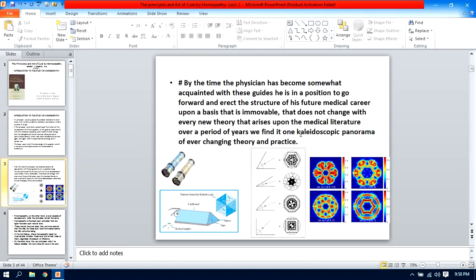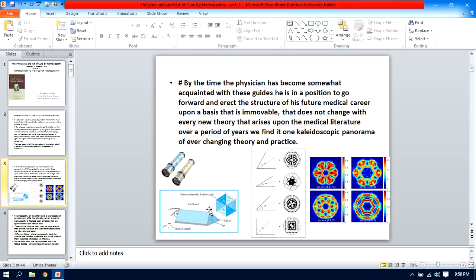That means, you know, the kaleidoscope. The kaleidoscope is a playing instrument. It is meant for kids, and the structure of the kaleidoscope is like this. Here is an eyepiece. The structure of the kaleidoscope is very simple.